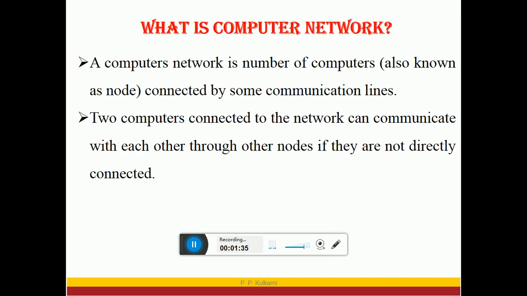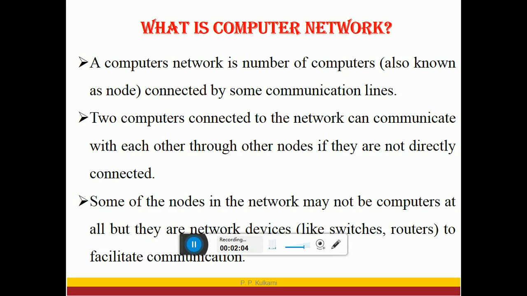Two computers connected to the network can communicate with each other through other nodes if they are not directly connected. So it may be possible that two computers are not directly connected, but they are connected through other computers also. This means that computers do not have to be connected to all other computers in the network to communicate with each other. It may be an indirect communication via some other computers and other points, and these points are called nodes.